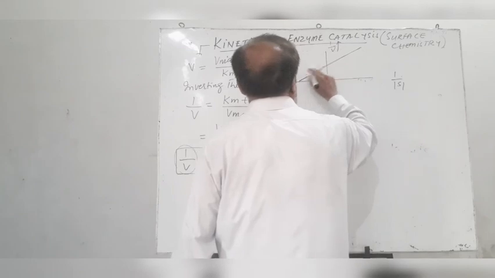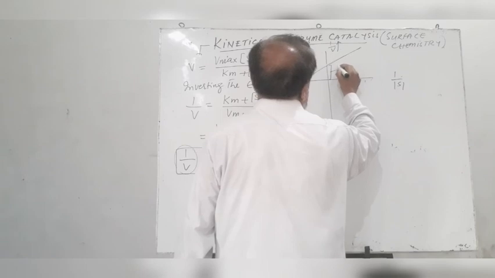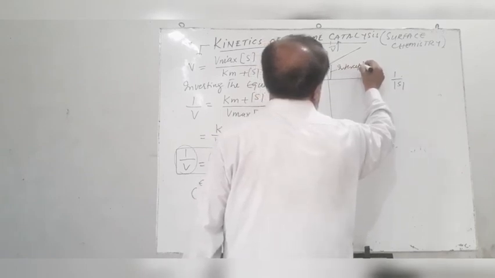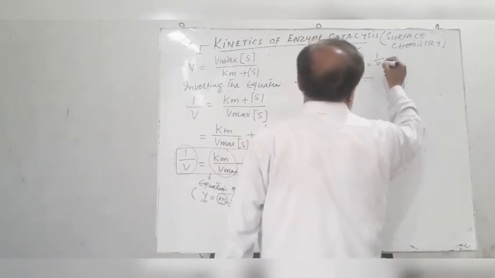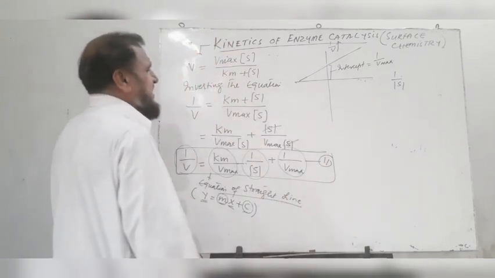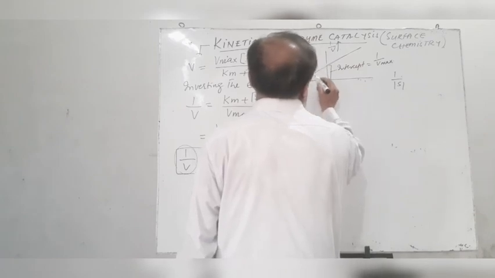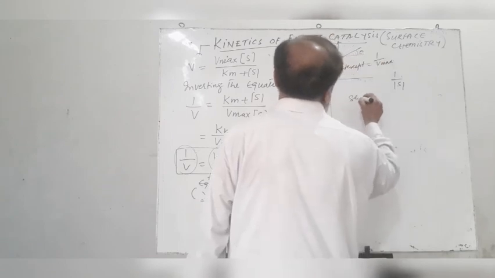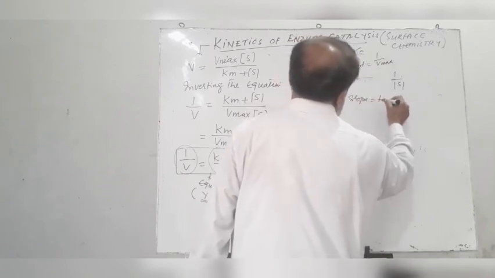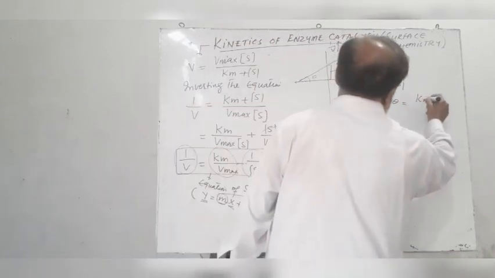Now, the intercept will be equal to 1 over Vmax. 1 over Vmax will be the intercept of the line, and the slope of the line, which is equal to tangent theta, will be equal to Km over Vmax.